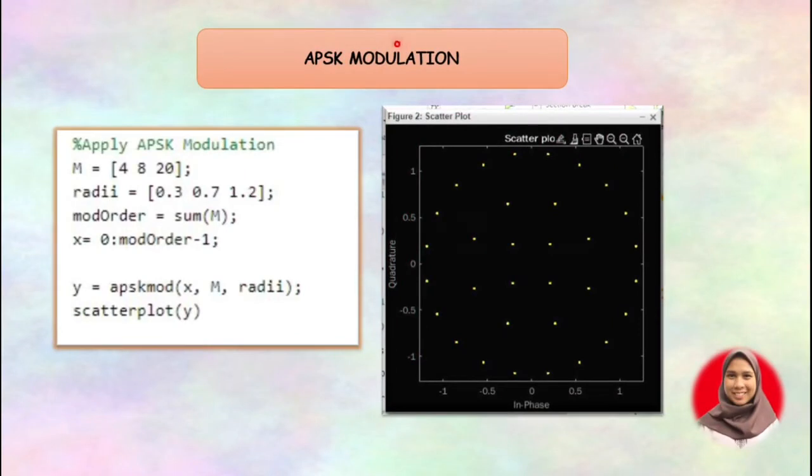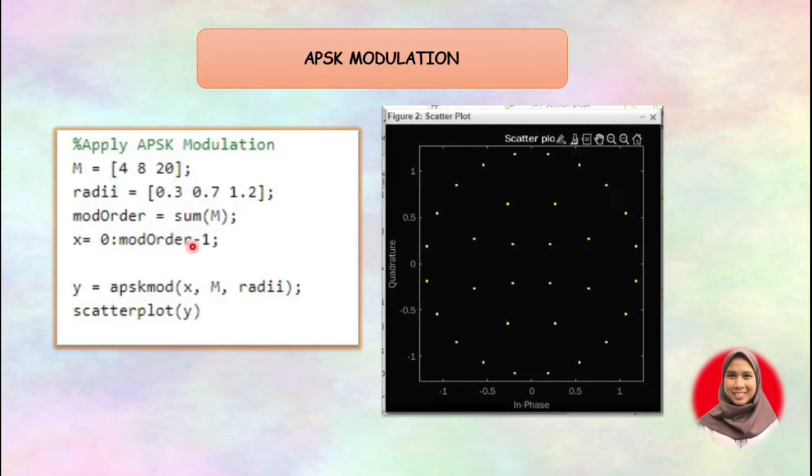Okay, hi. Here I will explain about APSK modulation coding. So here you can see we set the vector of constellation values for modulation and call it M. And then we set the PSK ring radii as radii. In this case, we set 3 values for each parameter. You need to know that the sum of M needs to be a positive integer power of 2, meaning that the square root of the sum should be a positive integer, not a decimal.